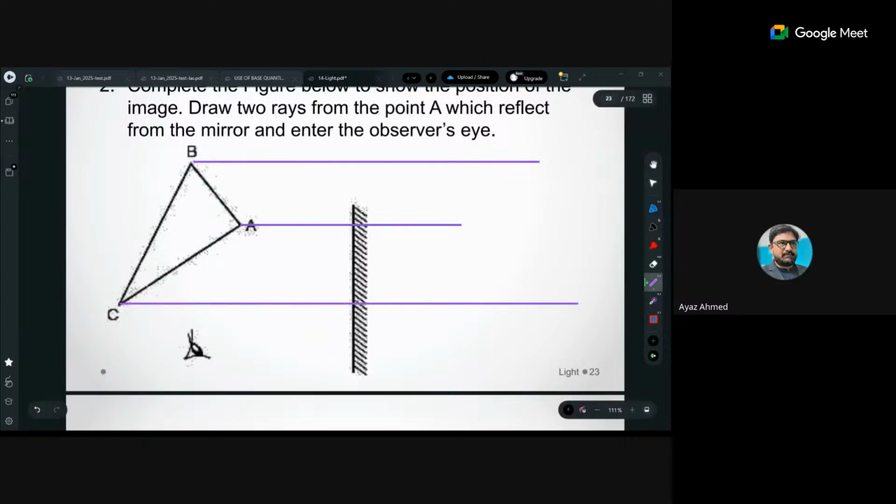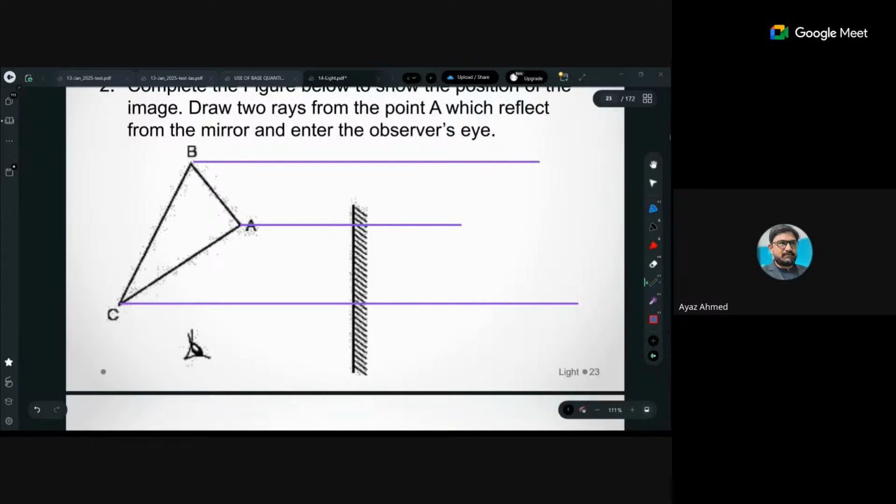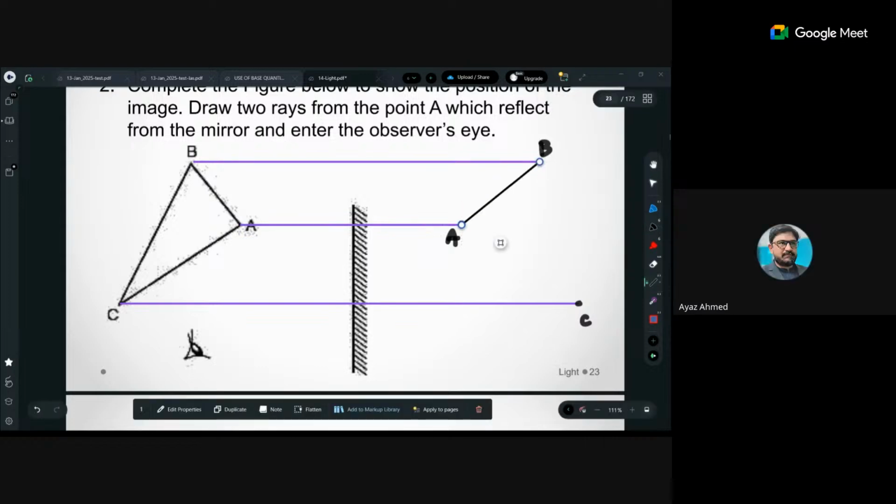So I will see where all these points are. Tell me, it should be B, it should be A, and it should be C, right? Yes. So I will have this type of triangle, almost like this.